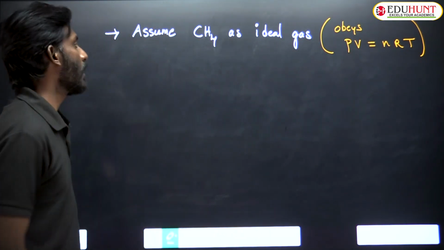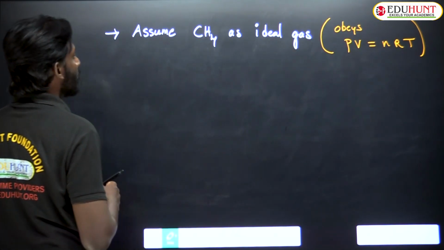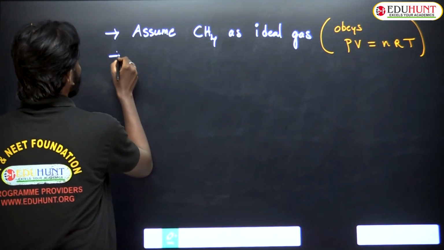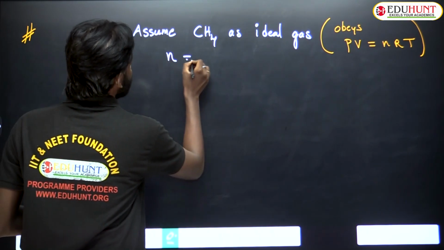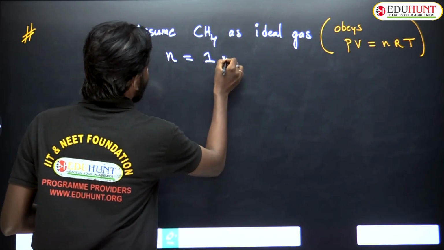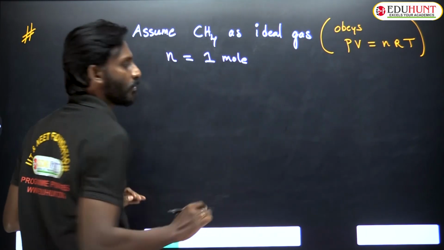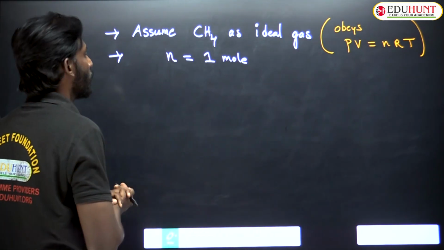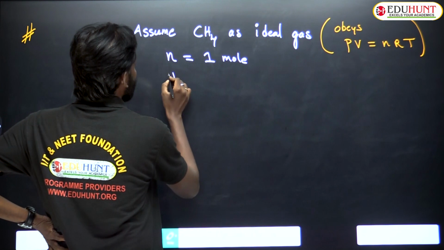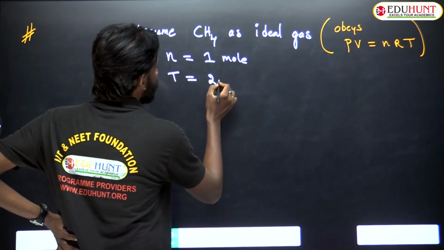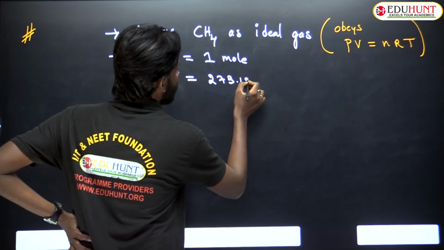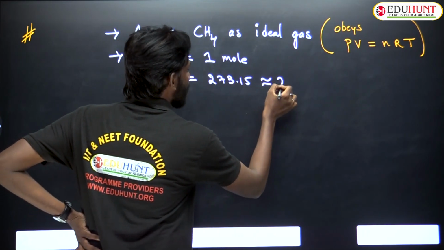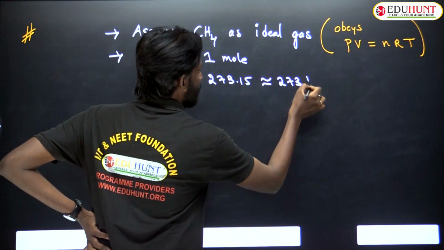It's an assumption. Now, how much volume? We don't know. First of all, take number of moles equal to 1 mole, just for example purposes. And what are the conditions? Let's take temperature equal to 273.15, approximately 273 Kelvin.